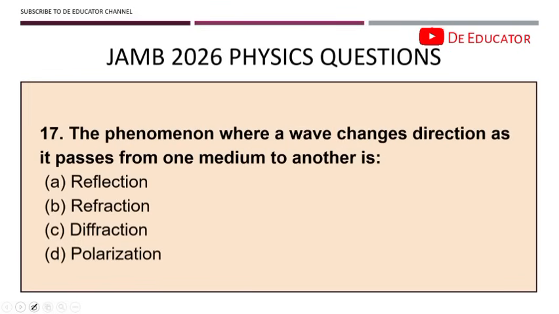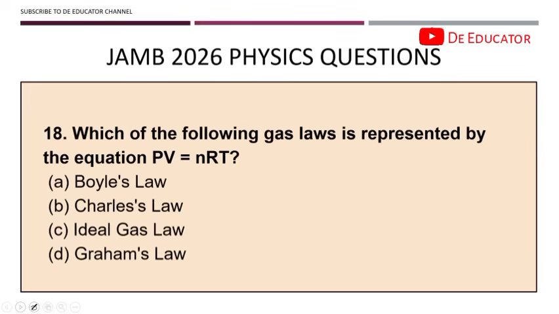Then the next question: the phenomenon where a wave changes direction as it passes from one medium to another is known as refraction. Okay, once you hear change in direction from one medium to another, it is known as refraction. So refraction occurs due to the change in speed of the wave in different media. By the time the speed is changing in a different medium, that phenomenon is known as what? Refraction. Okay, question 18. Which of the following gas laws is represented by the equation PV equals nRT?